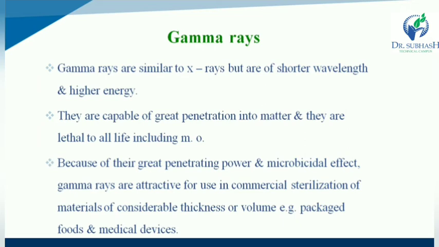That means they kill the microorganisms, and gamma rays are attractive for use in commercial sterilization of materials of considerable thickness or volume. Examples are packaged foods as well as medical devices.